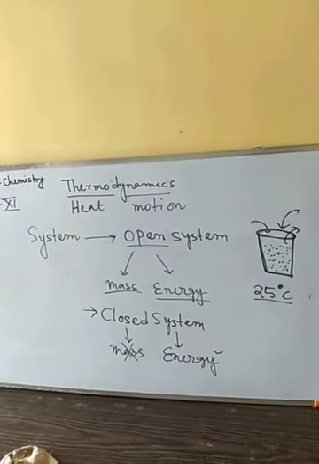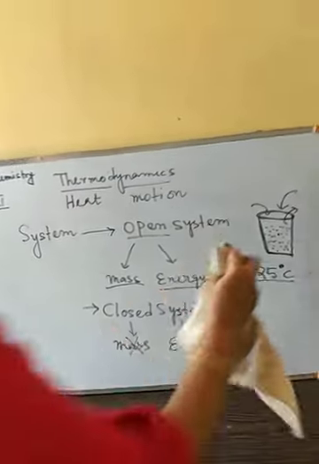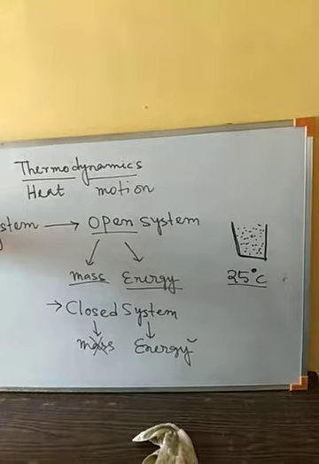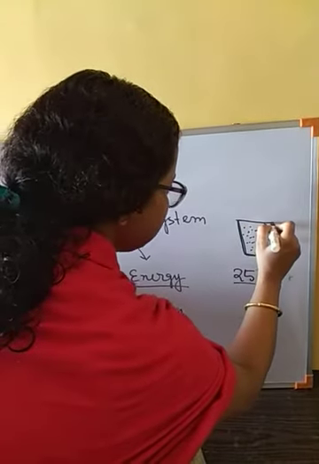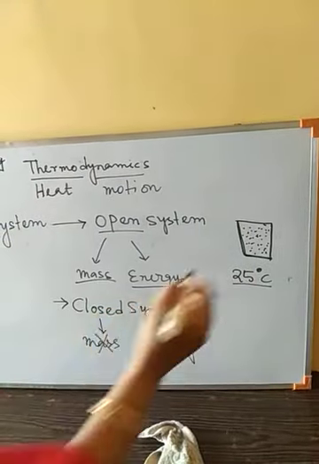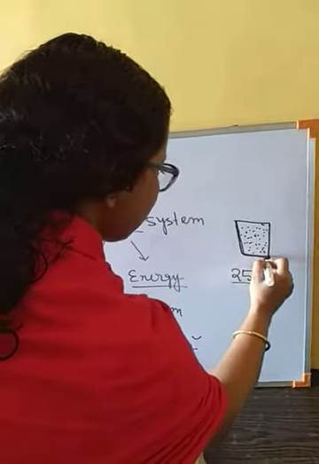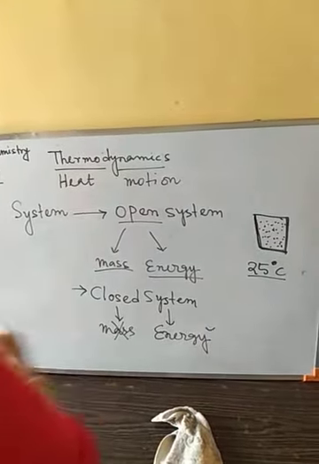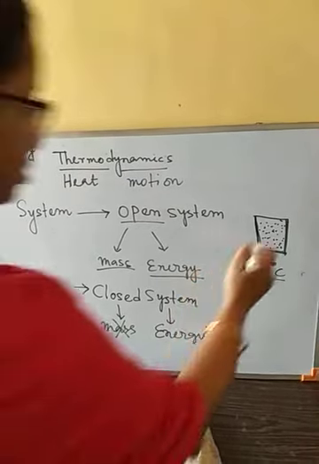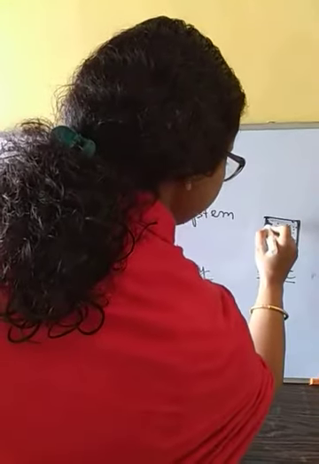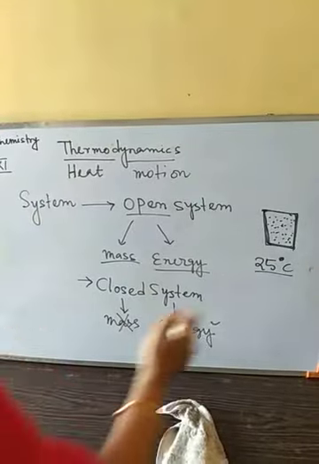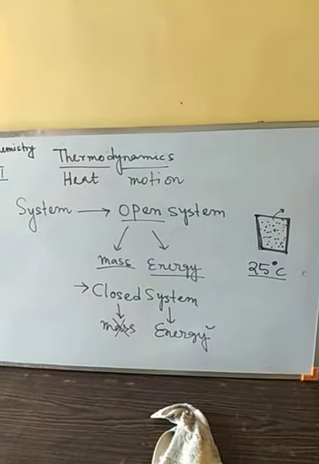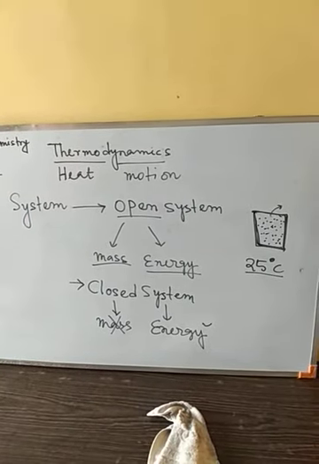If we close this container, in a closed container we have taken some water or some gas. Flow of mass is not possible here, because these are rigid boundaries. Mass cannot go out, and we cannot introduce any more mass into it.